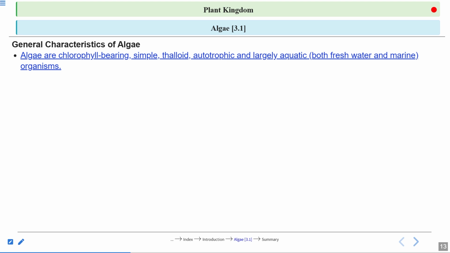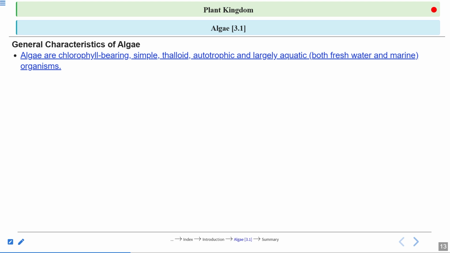They are very simple plants, thalloid, which means the plant is not divisible into root, stem and leaves. You will not see any leaf-like, root-like or stem-like structure in algae. Autotrophic means they can perform photosynthesis and make their own food.